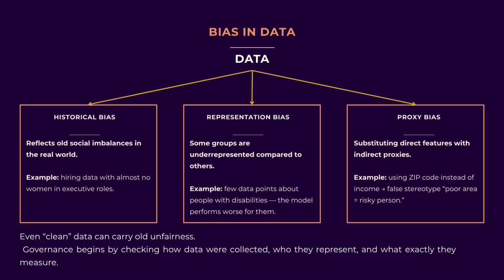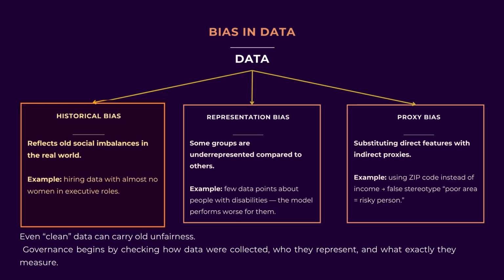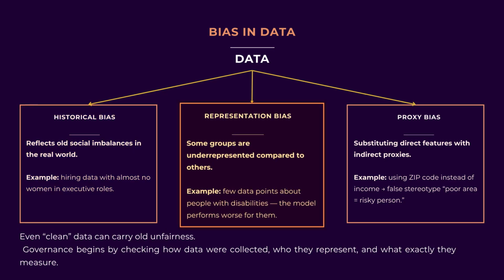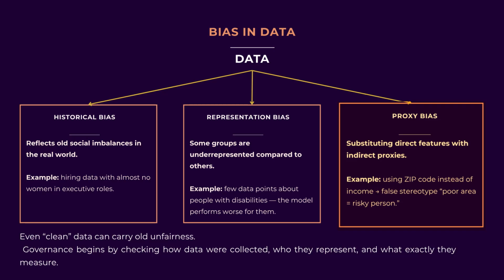Data, the most obvious source, brings three families of bias. Historical bias: data reflect real-world discrimination. For example, historical executive hiring data with very few women. Representation bias: some groups are underrepresented in the dataset, which degrades the model's accuracy for them. And measurement bias, also known as proxy bias: this happens when we substitute missing individual data with group proxies.